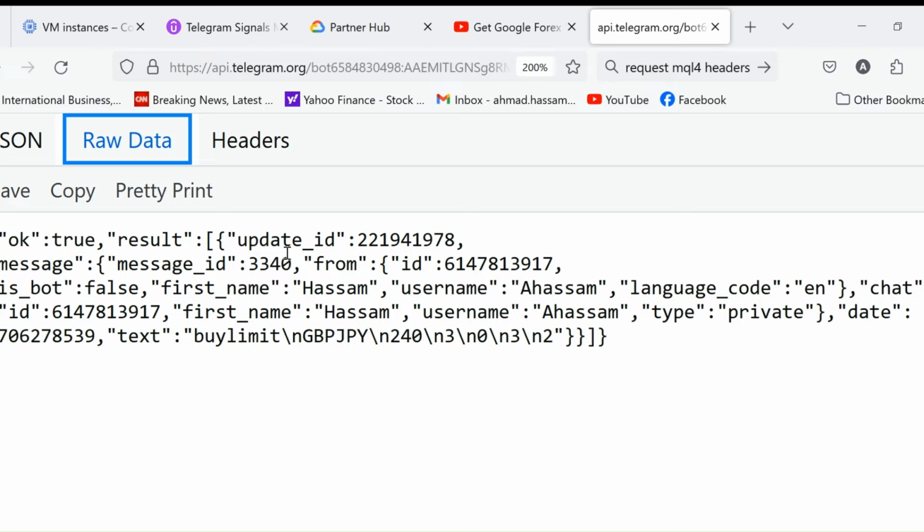This message has got an update ID. We need this update ID also. And we need this chat ID. Chat ID will be used when the trade copier EA sends the message to the Telegram bot. OK true means that this message has been successfully downloaded, and result is the response from api.telegram.org.